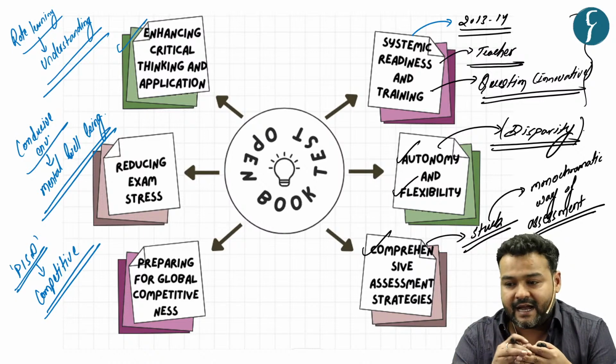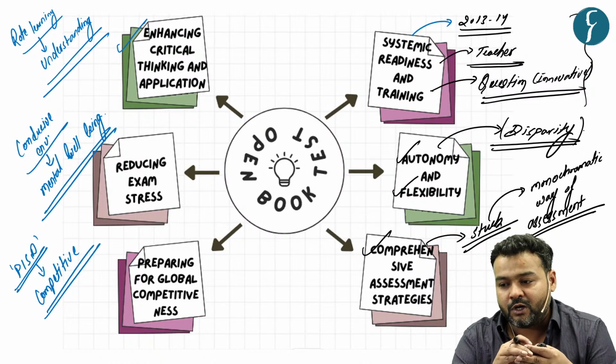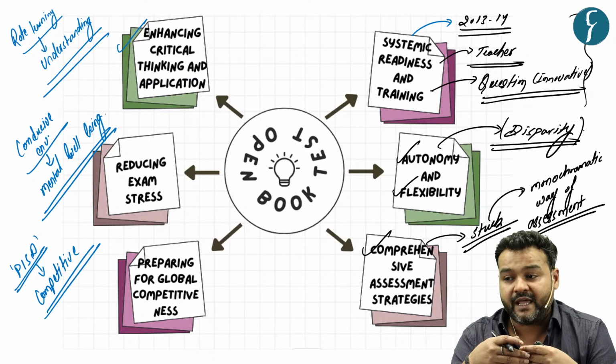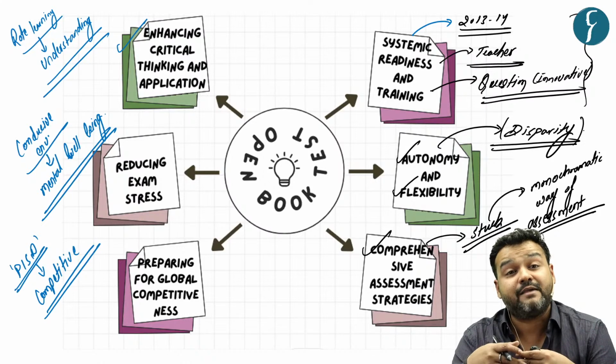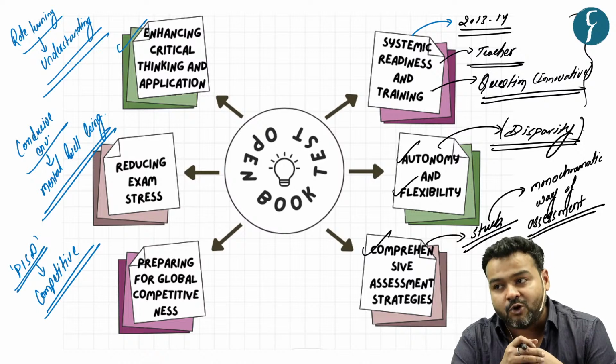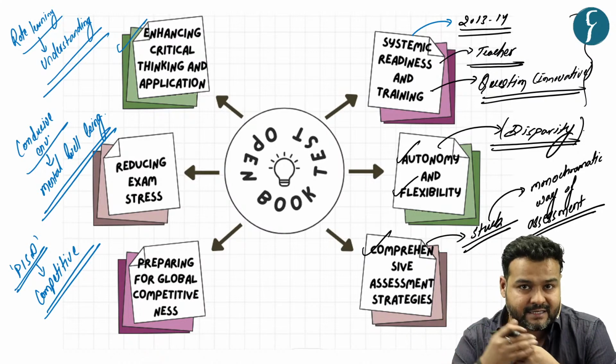Further, the author says that it is going to make a situation where students will rely more on resources and will not work upon their mental skills.